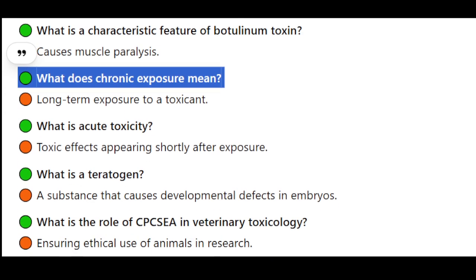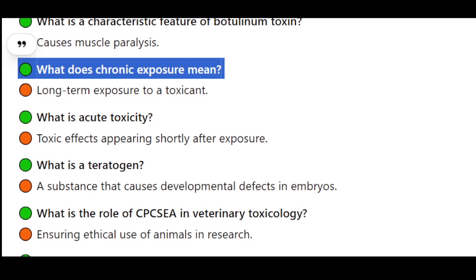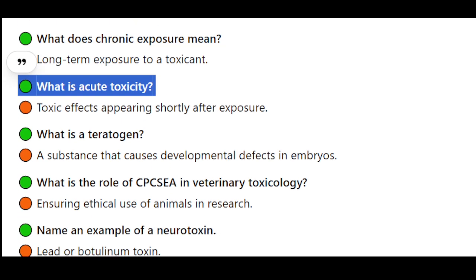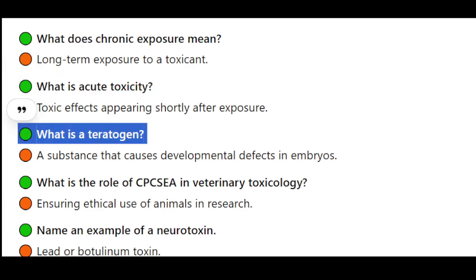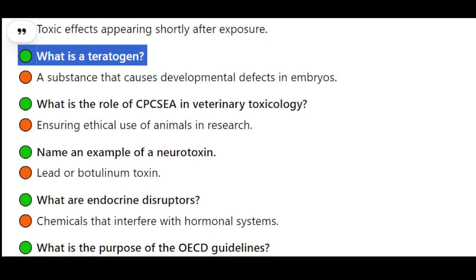What does chronic exposure mean? Long-term exposure to a toxicant. What is acute toxicity? Toxic effects appearing shortly after exposure. What is a teratogen? A substance that causes developmental defects in embryos.